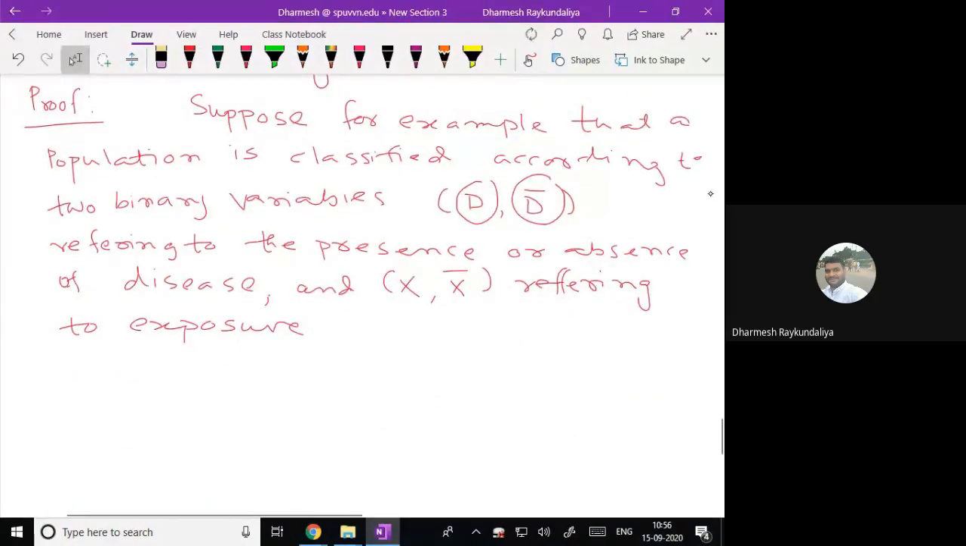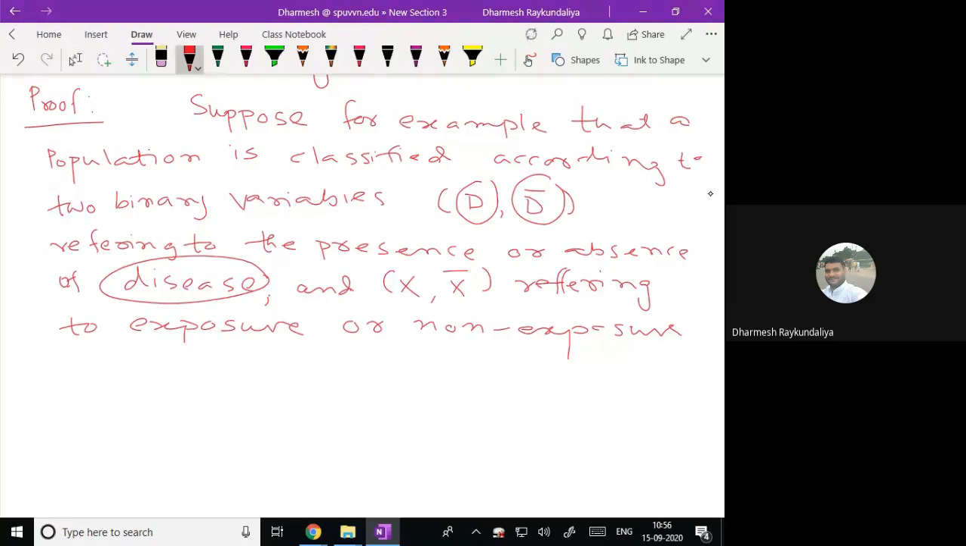It means X for the presence of exposure or absence of exposure. Okay, so we have two variables. One is a disease and another is an exposure. D means presence of disease, D bar means absence of disease. X is a presence of exposure, X bar is an absence of exposure.